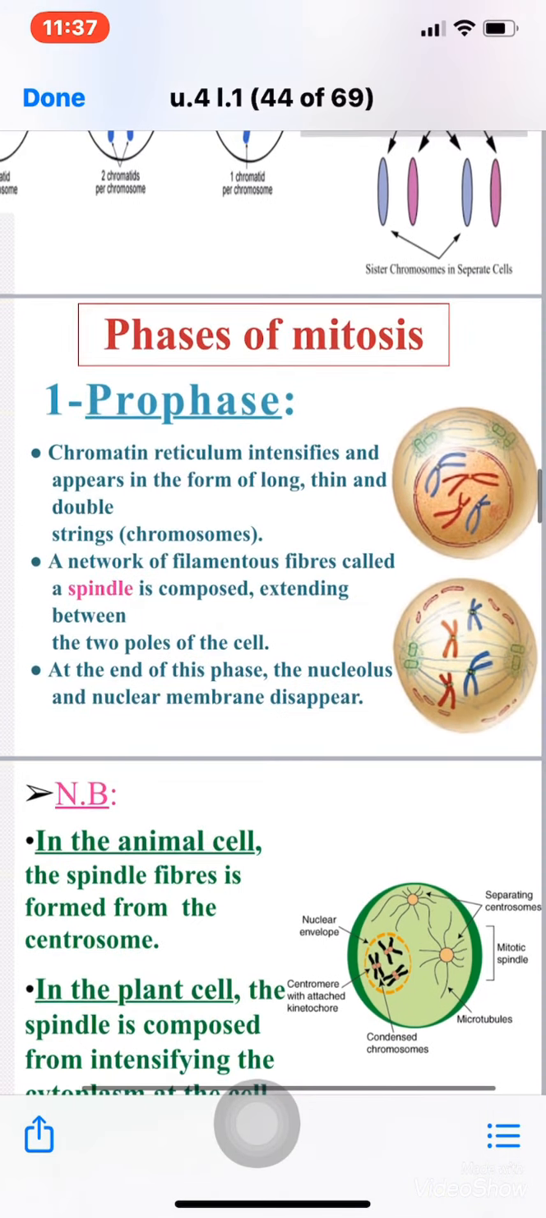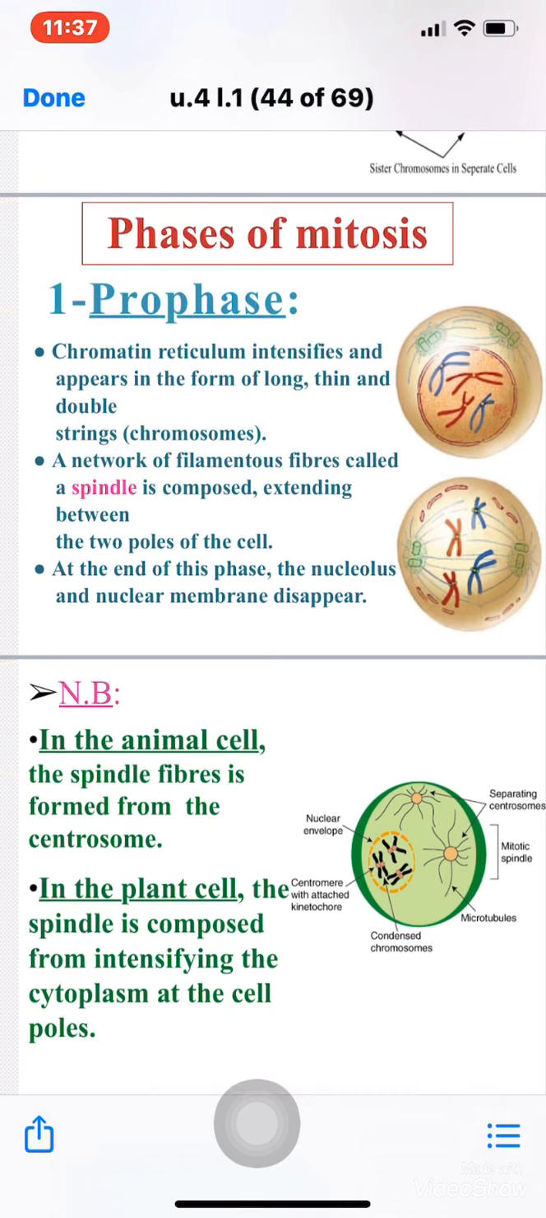Phase number 1, which is called prophase. Chromatin reticulum intensifies and appears in the form of long, thin and double strings, which are the chromosomes. As you know, one of the nucleus organelles is called the chromatin reticulum. In the prophase, it intensifies and appears in the form of long, thin and double strings, which are called chromosomes.